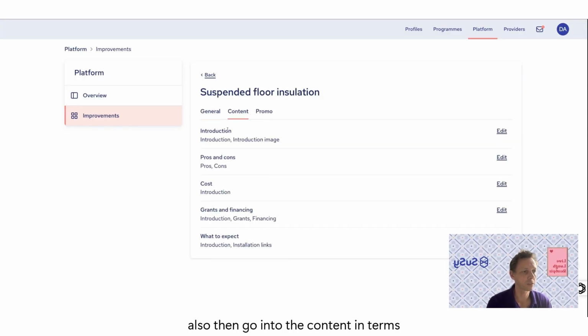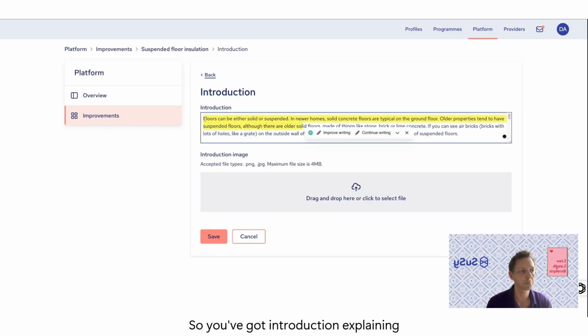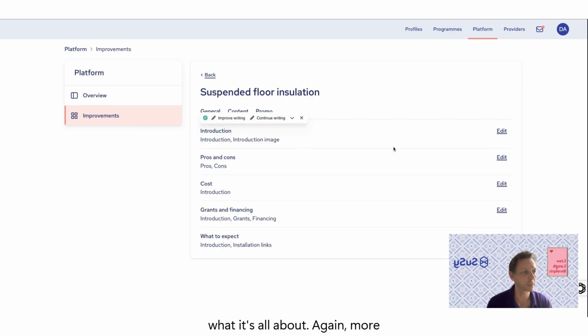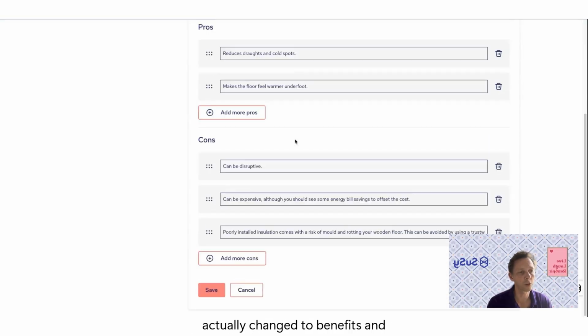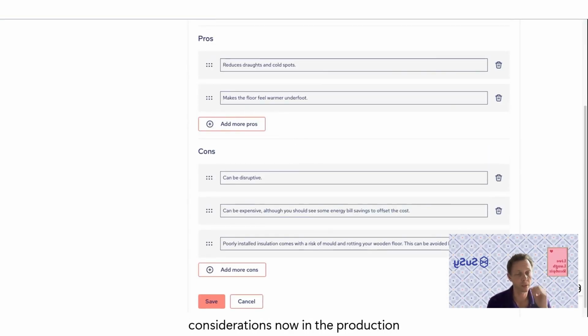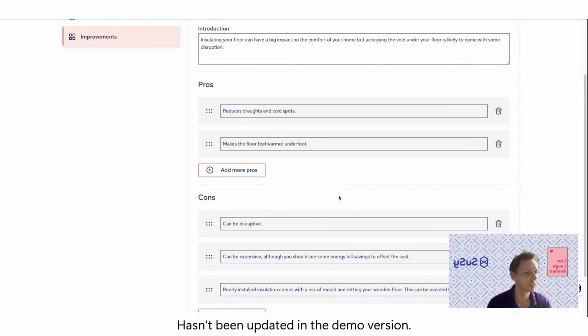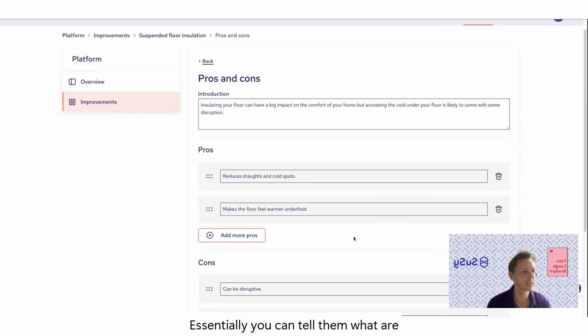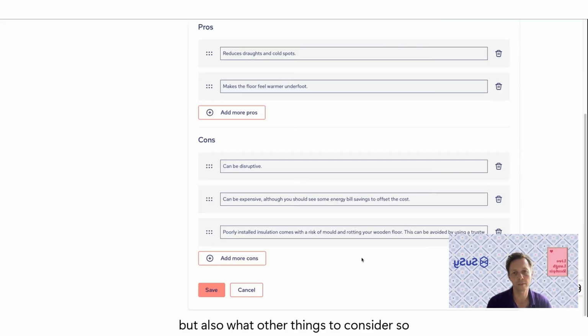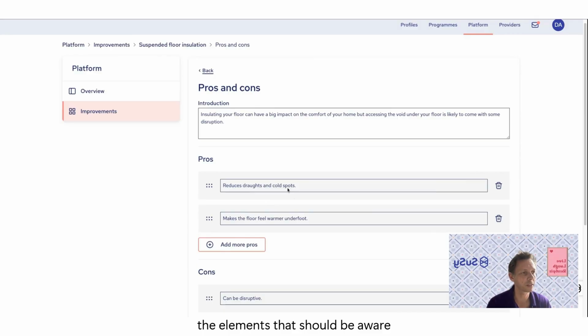You can also then go into the content in terms of all of the different elements of this. So you've got introduction, explaining what it's all about, again, more supporting imagery. We have pros and cons, actually changed to benefits and considerations now in the production version of the platform. This hasn't been updated in the demo version. It's just because the language, cons, seemed a little bit too negative, but essentially you can tell them what are the benefits of having this work done, but also what are the things to consider, so that you're not sugarcoating it, making sure that the users are aware of the elements that they should be aware of.